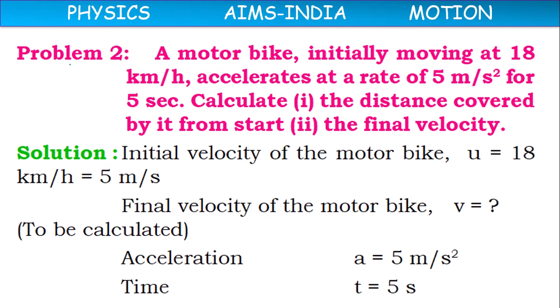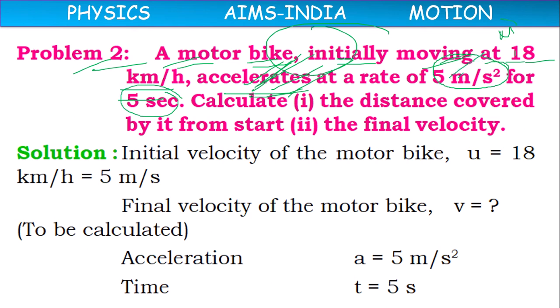Next one, problem 2. A motorbike initially moving at 18 km per hour. Initially, it is the initial speed u, 18 km per hour. It is accelerating, its velocity is changing, and its acceleration is given as 5 meter per second square for 5 seconds.